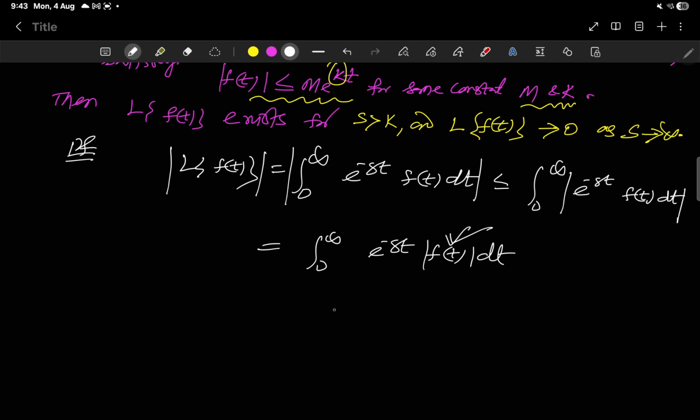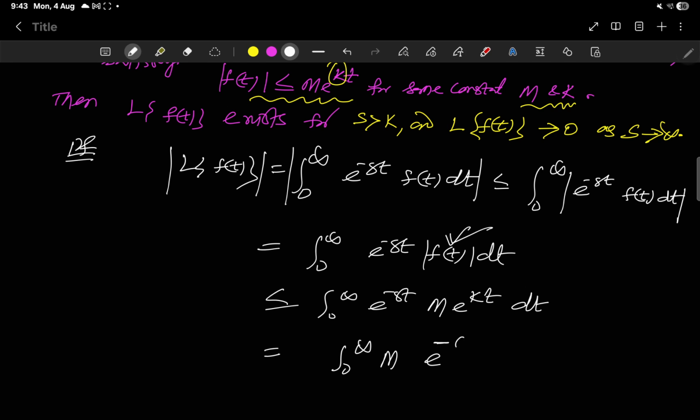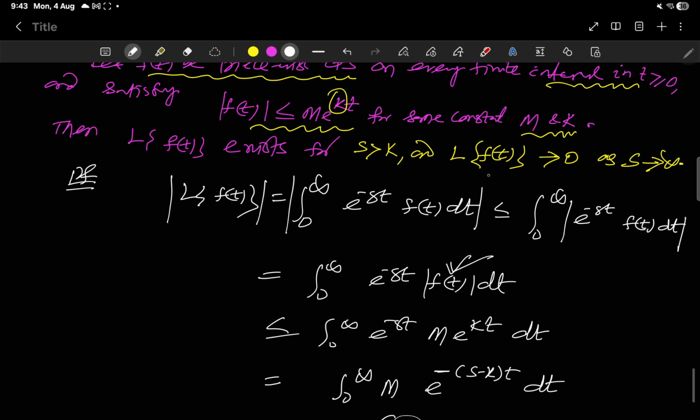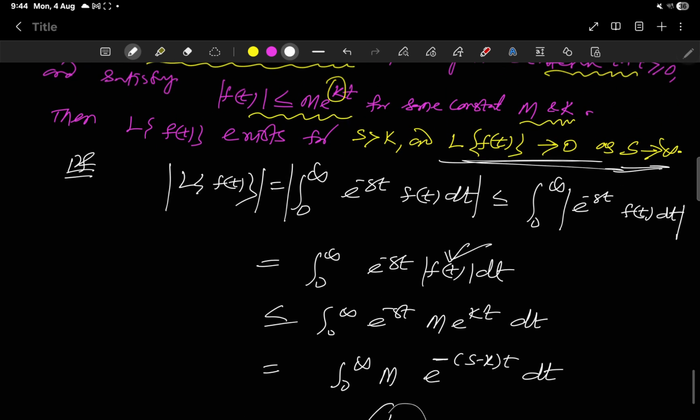And |f(t)| is less than or equal to M e to the power kt. So you can write it as integral 0 to infinity M e to the power minus (s minus k)t dt. If you integrate it, it will be M by s minus k, right? Here s is greater than k, and when the limit s tends to infinity, 1 by s minus k is equal to 0. So what we are getting? The limit of L f(t) is 0 when s tends to infinity, okay? So this is the condition.